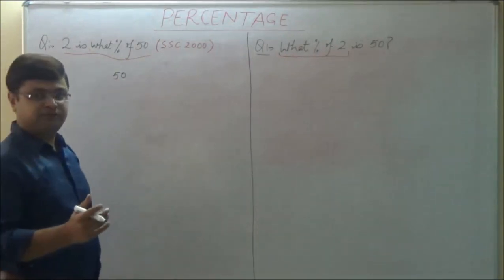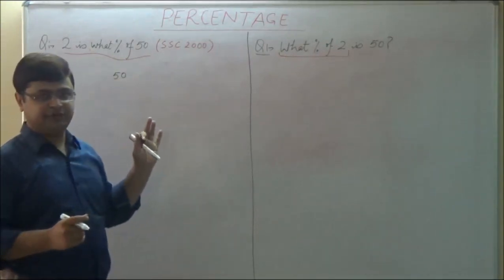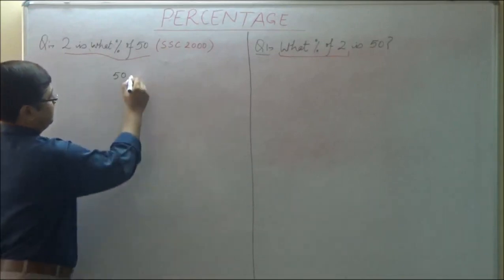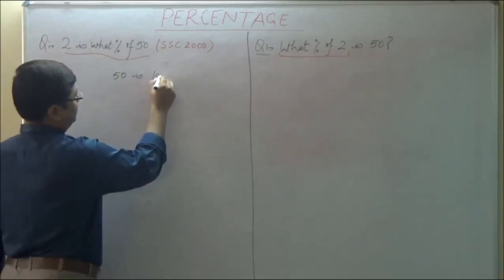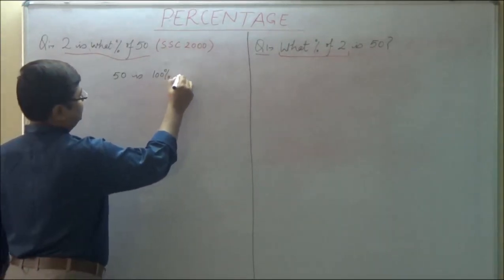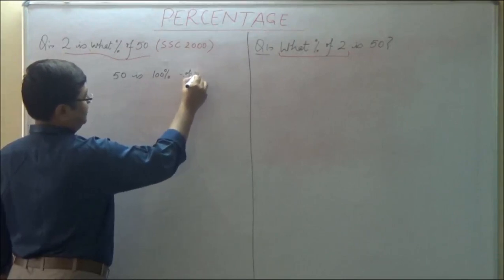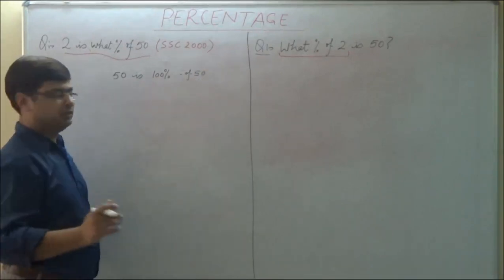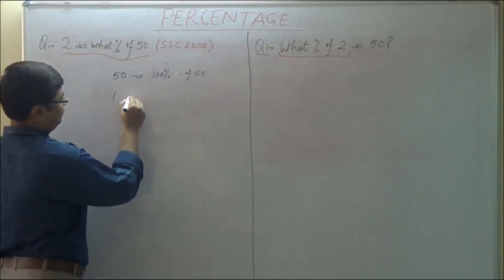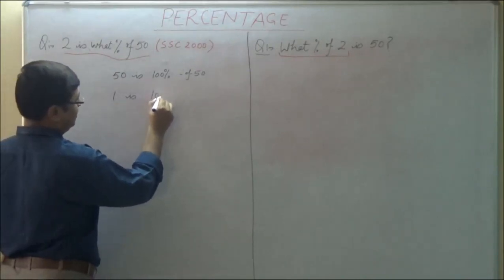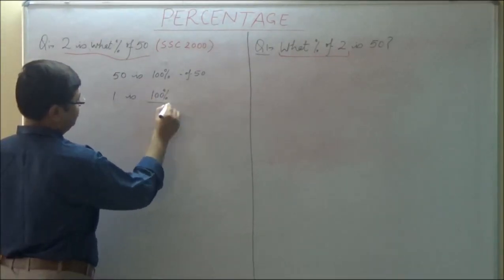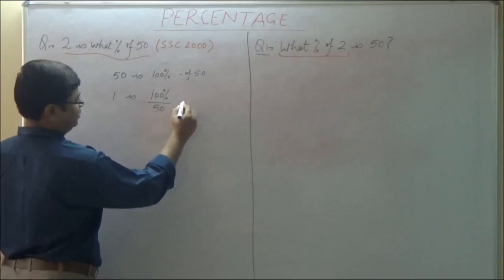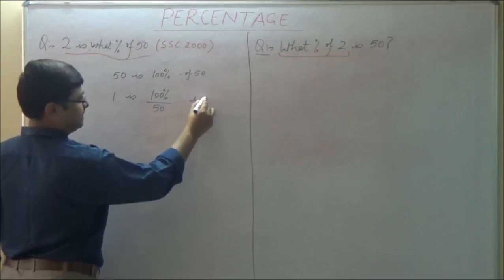See, 2 is what percent of 50? We will just solve this question by unitary method. 50 is 100% of 50. Clear? 1 is 100% by 50 of 50.